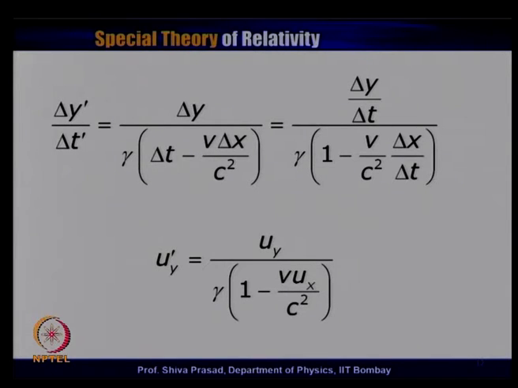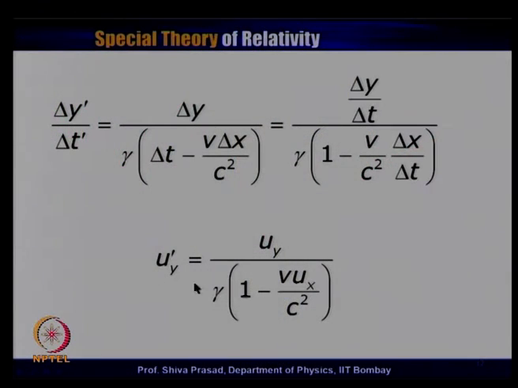Now, remember these equations are going to be valid even for the speed of light. So, if u x has to change, u y and u z also have to change in order to make the speed of light the same, and that is precisely what we are seeing here. The other observation which I would like to make is that u y prime, this particular equation, not only depends on u y, it also depends on u x. So, this equation is a little more involved because it depends on both u y and u x.